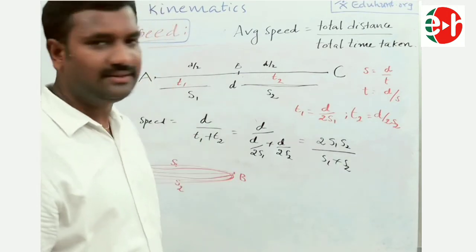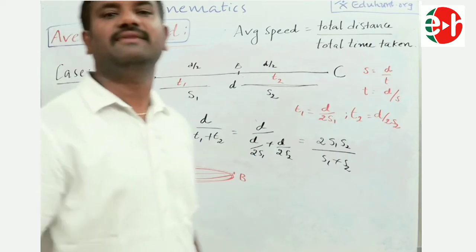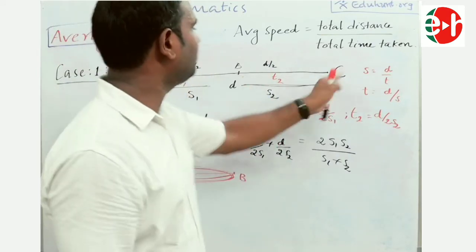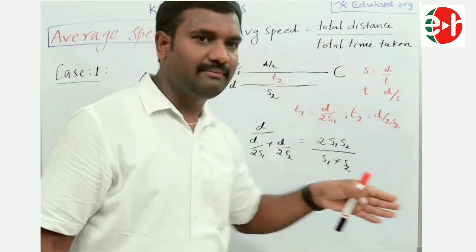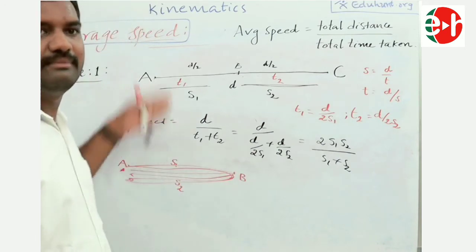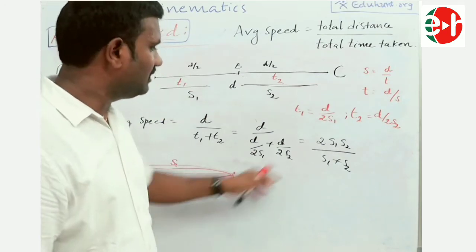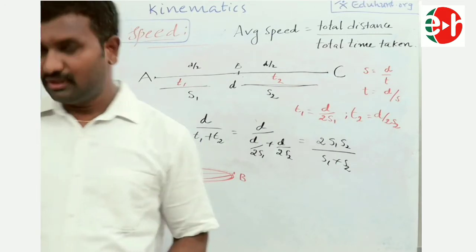First half of his journey. Next B to A, it can be treated as the next half of the journey. Here he is traveling in a straight line, but here he is moving to and fro. But the inner meaning is the same. In both cases we get the same answer. No doubt.